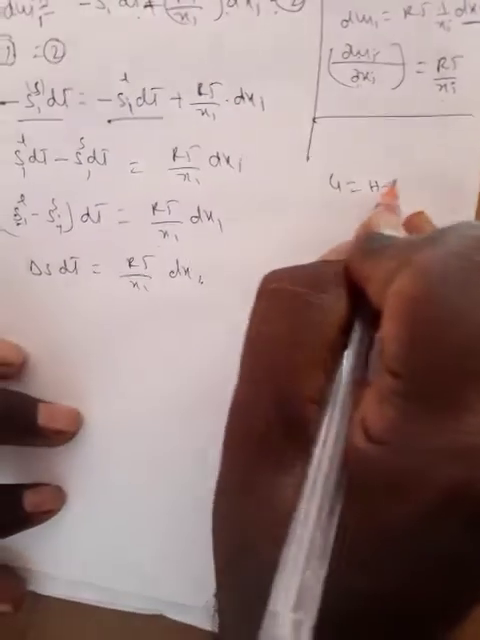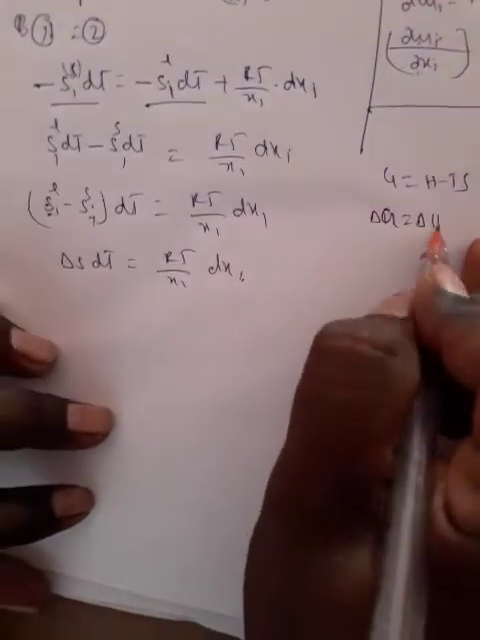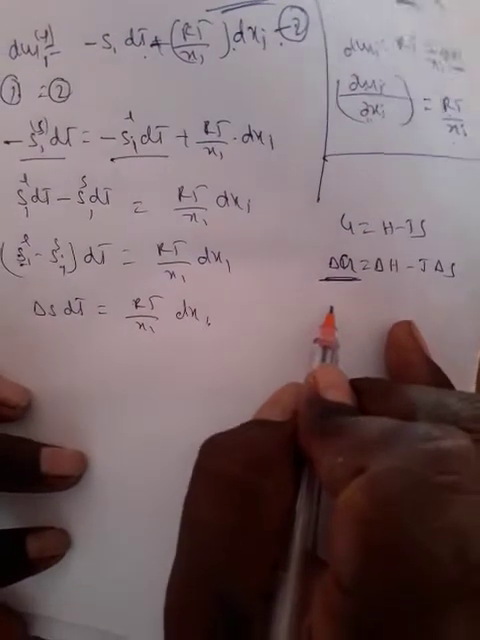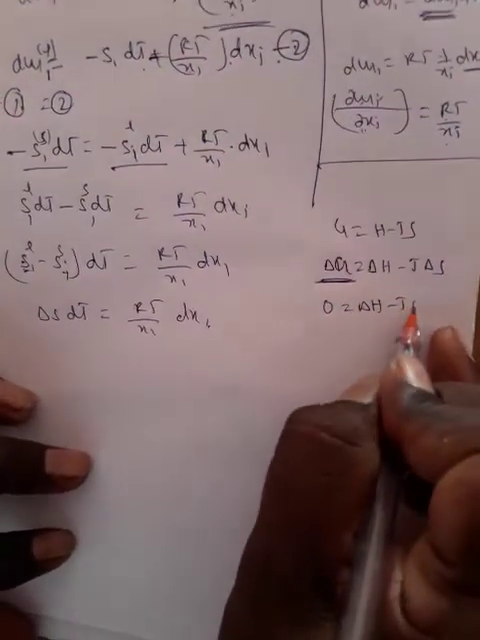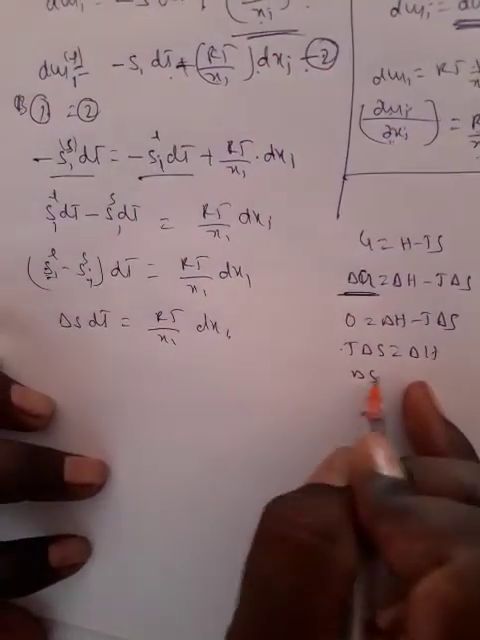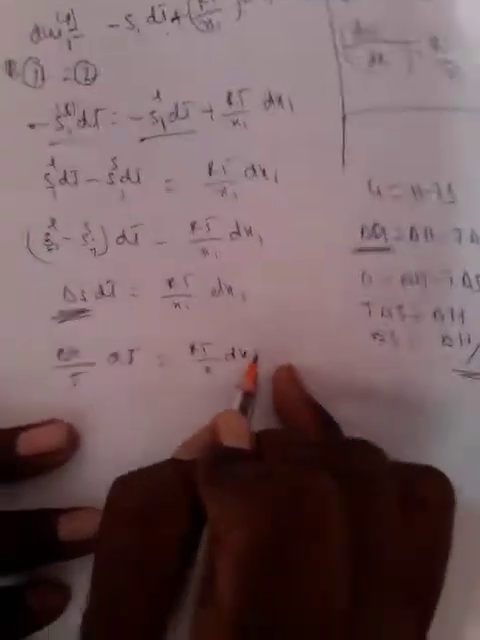Right, some small rough work. G is equal to H minus TS, the basic free energy equation. After that, delta G is equal to delta H minus T delta S. For equilibrium, delta G is equal to 0. After that, 0 is equal to delta H minus T delta S. T delta S is equal to delta H, so delta S is equal to delta H by T. In place of delta S we write delta H by T. Delta H by T into dT is equal to RT by x1 dx1.